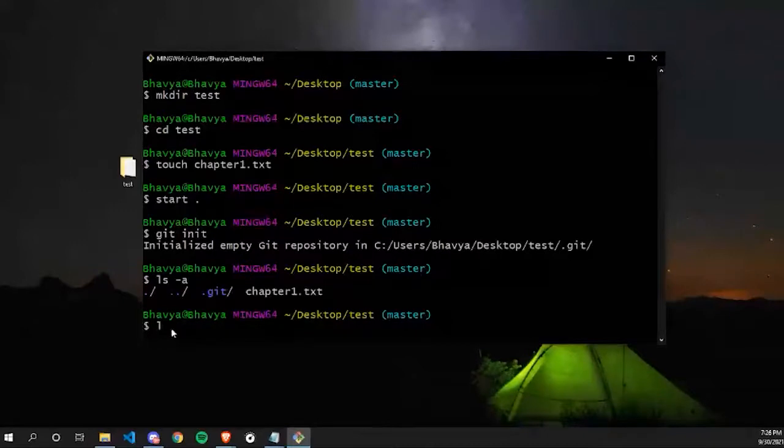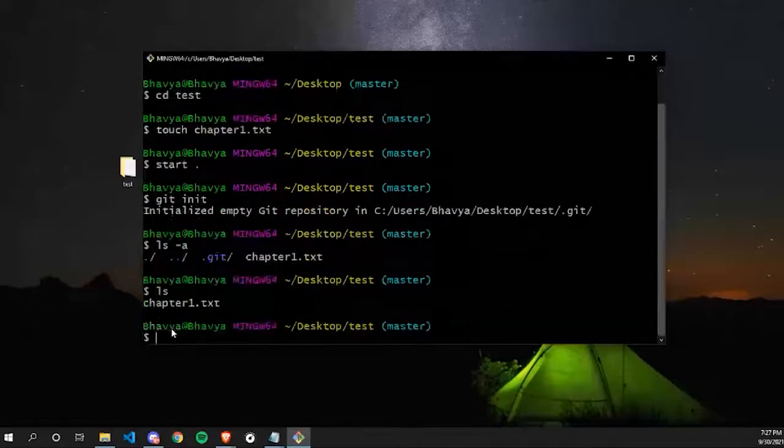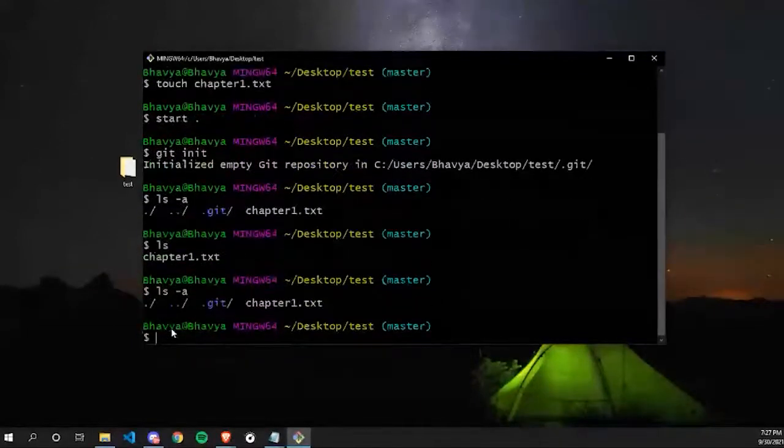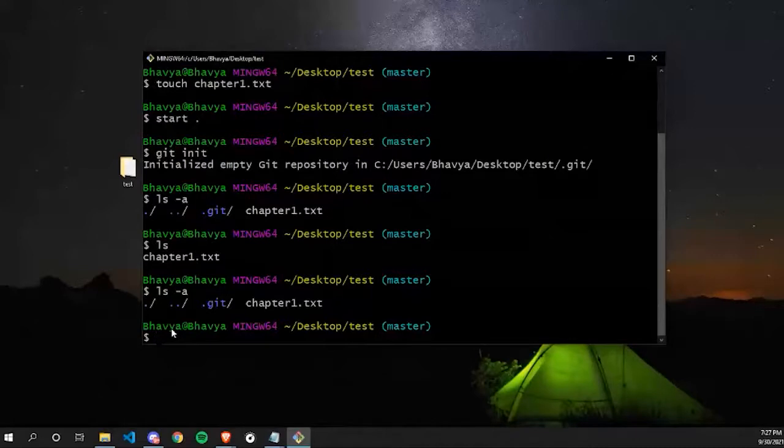The ls command will show you all the contents which are present inside your folder. So if I type ls and press enter, it will show me that I have one file by the name chapter1.txt. And if I type ls -a, it will show me the hidden files which are present inside the folder test. So basically ls will show you all the files which are present inside your folder.